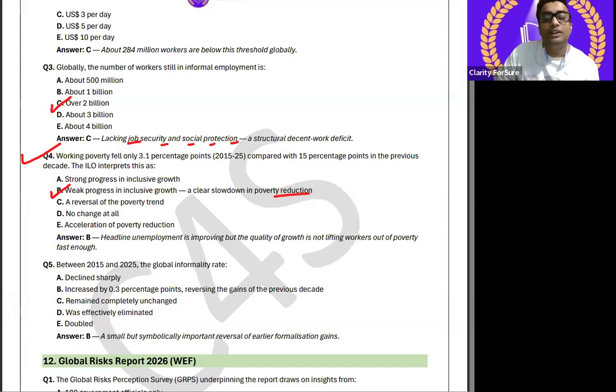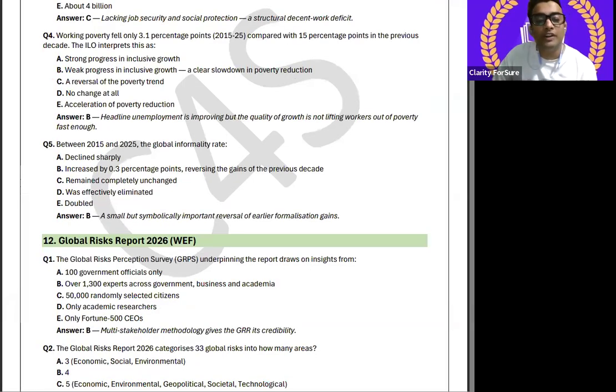ठीक है. Now last question for this report is between 2015 and 2025 the global informality rate is B point, increased by 0.3%. ठीक है, and reversing the gains of the previous decade. I hope it is clear to everyone.